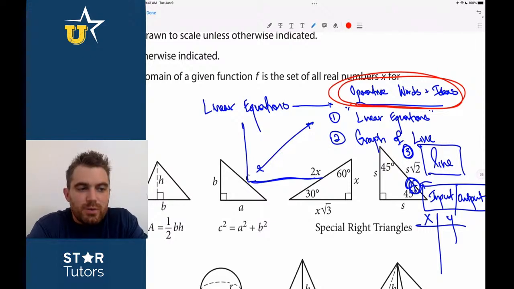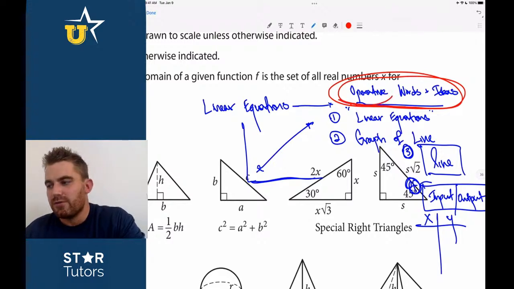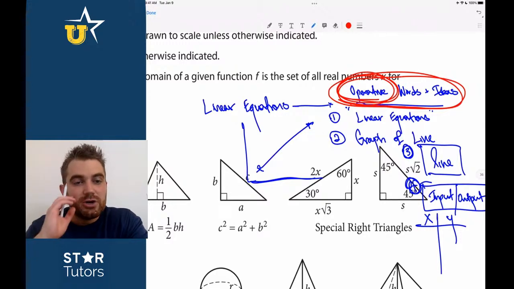However, we can only do that if we're actually able to identify these question types when we are timed, when we are stressed out, when our adrenaline is really high. If we're not able to do those things, we're in big trouble, because even if we know every math concept in the world, that doesn't necessarily help us in a situation where we can't identify those math concepts. So the first thing that I would do if I were you and you're struggling on the SAT math section is start with linear equations, right?